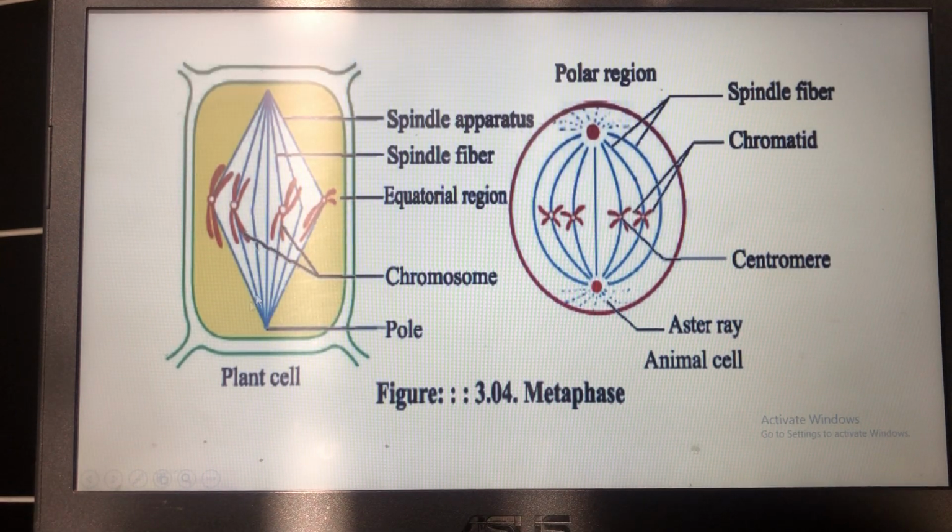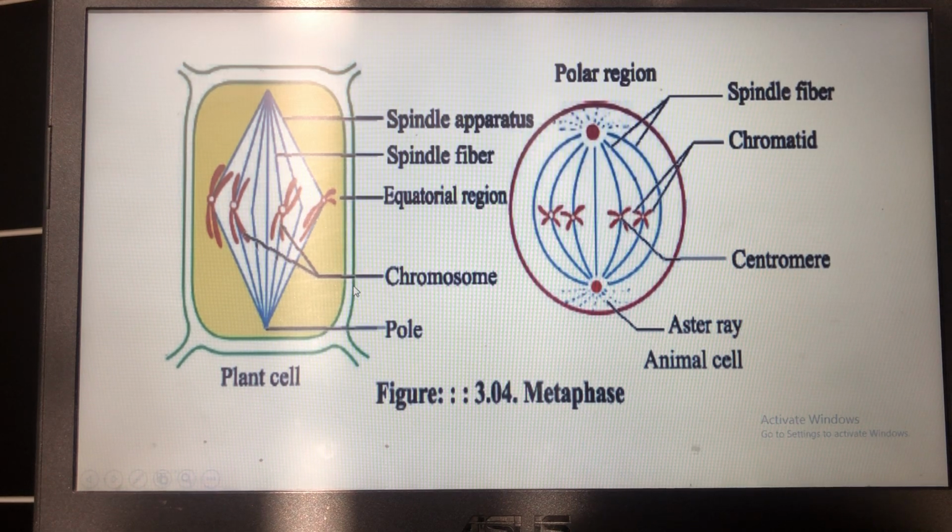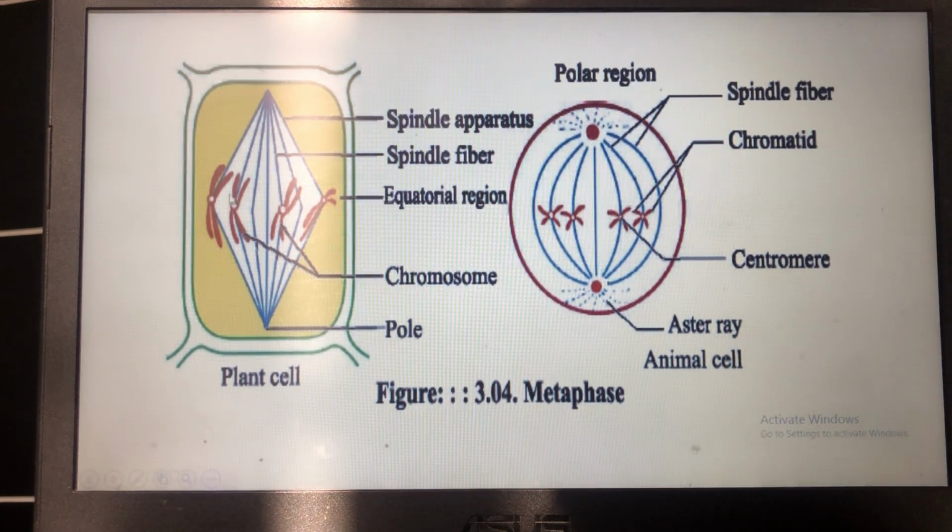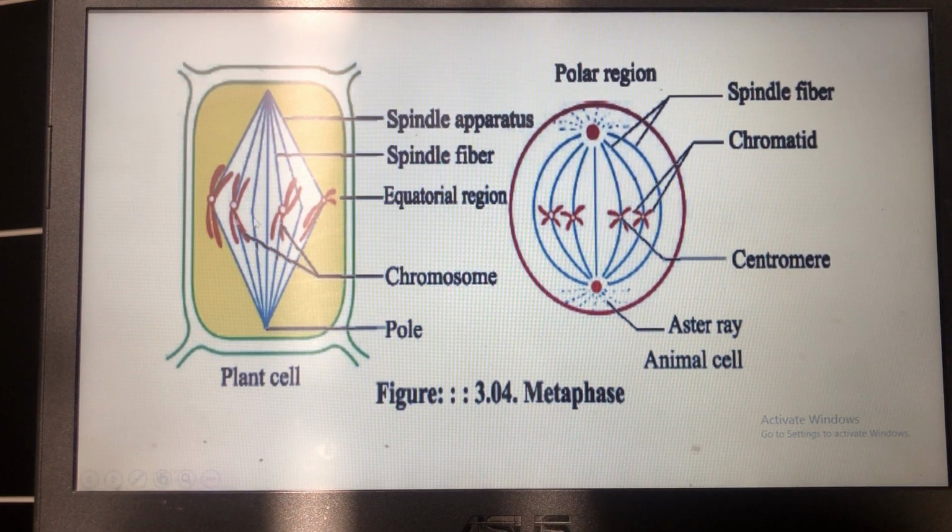So the third stage of mitosis cell division is metaphase. At the onset of the stage, all the chromosomes assemble at the equator. In the prometaphase, the chromosomes started to gather here, and you can see that in metaphase all of them are in the equatorial region. None of them are near the pole or anywhere else. So all of them are here, and you can see the centromere of each chromosome remains on the equator, and the two arms take positions towards the poles.